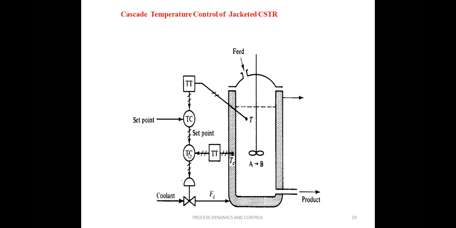So actually it is not TC, it is the FC. The small correction, this FC, flow controller. So at this particular time, the temperature of this coolant is some 50 degrees centigrade. It is 50 degrees centigrade. So for this 50 degrees centigrade, this is also compared with this primary control output.